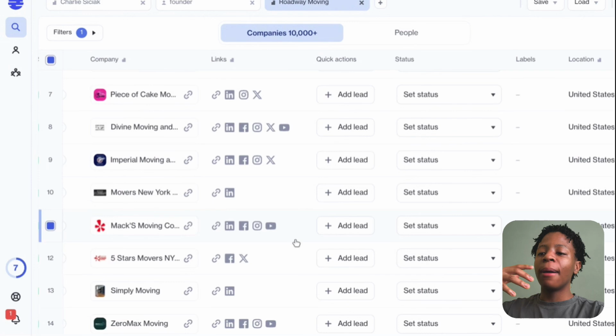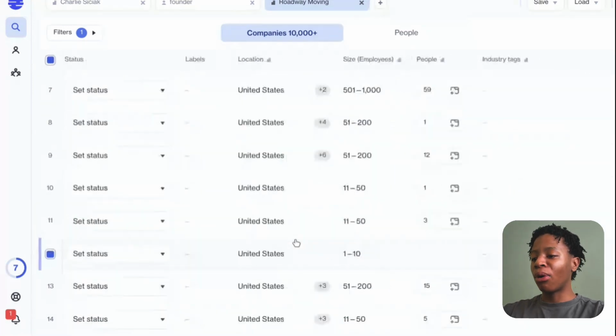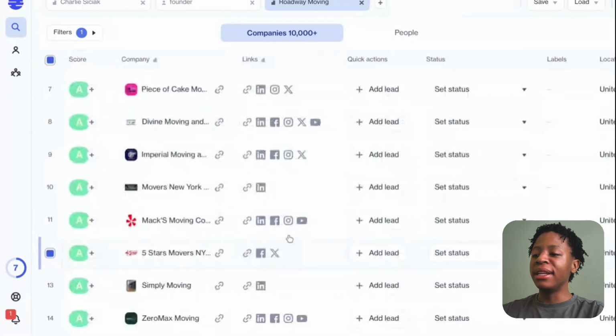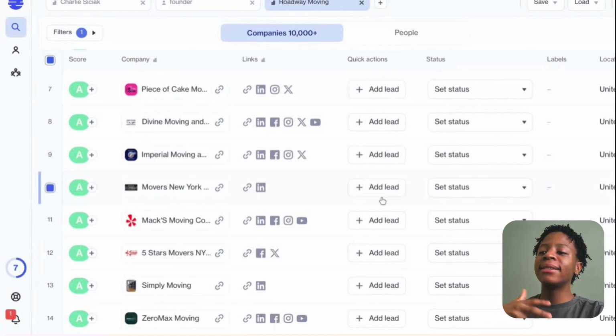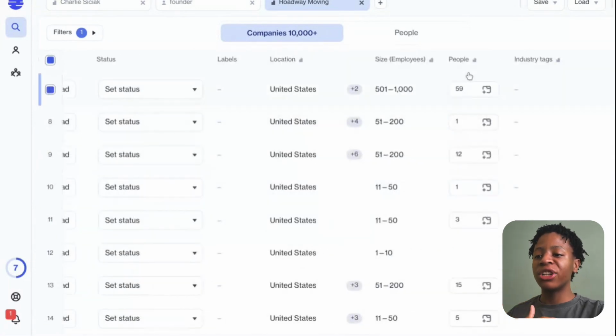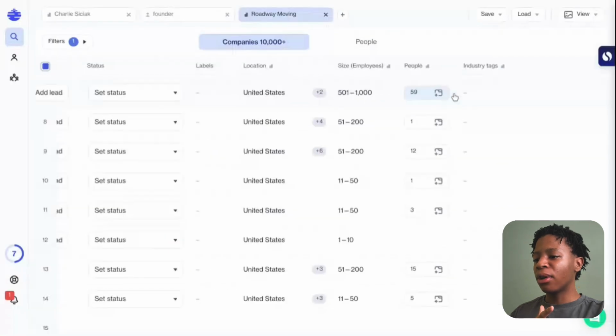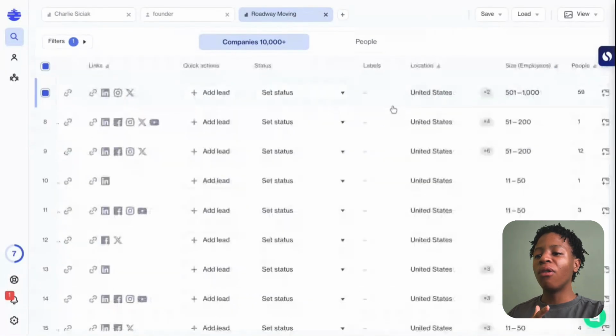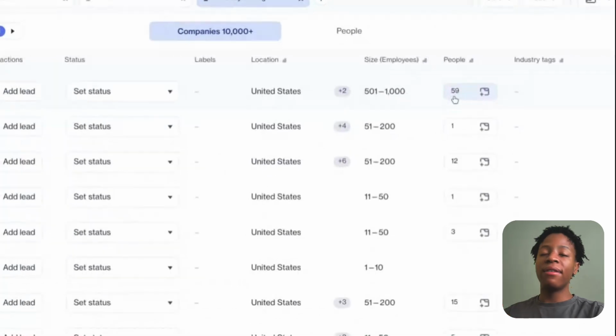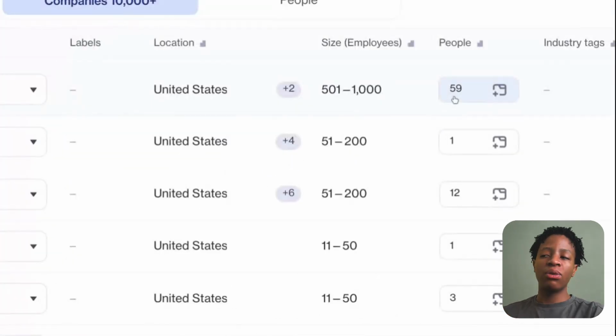So instead of just giving you a list of lookalike prospects, in this case companies, it also shows you the key decision makers within those businesses, right? As you can see under the people section, what is this company called? Okay, Piece of Cake Movers. Over here we have around 59 prospects that you can actually reach out to.